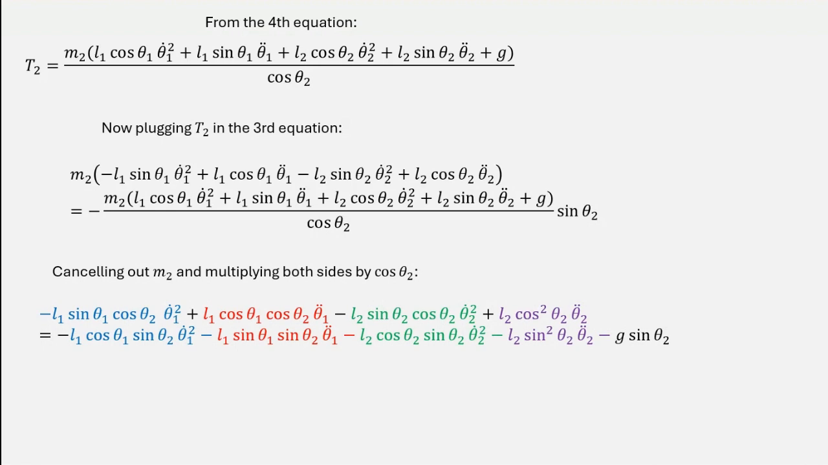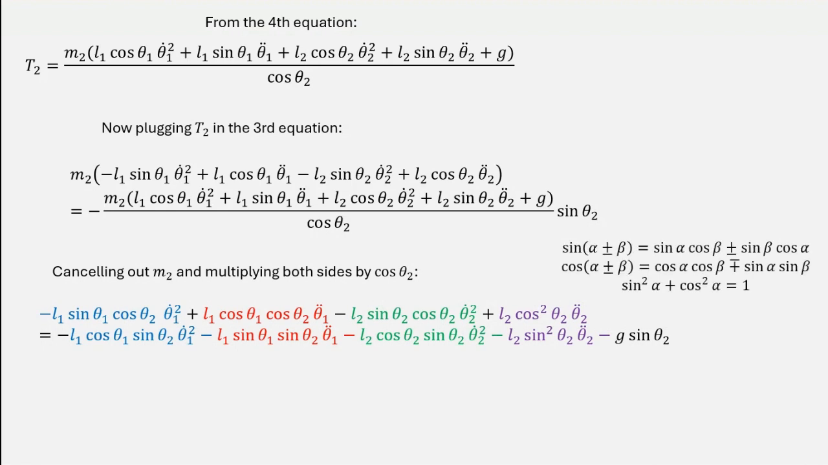Well, let's refresh our knowledge of some trigonometric identities. Here we have formulas for sine of the sum or the difference of two angles, for cosine of the sum or difference of two angles, and the fundamental trigonometric relation, sine squared plus cosine squared of the same angle is equal to 1.